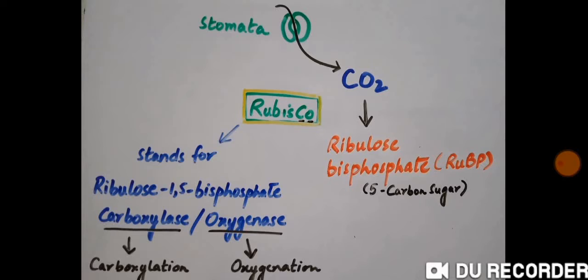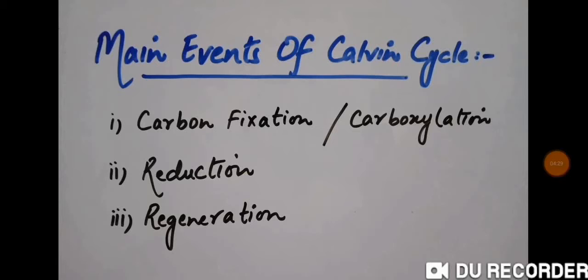But since the concentration of carbon dioxide within the leaf during photosynthesis, or during the daytime, is higher as compared to oxygen, RuBisCO will always add this carbon dioxide to ribulose bisphosphate or RuBP, and hence the photosynthesis proceeds in an orderly manner, forming ultimately the glucose. Now let's look into the detail of the Calvin cycle in a stepwise manner.